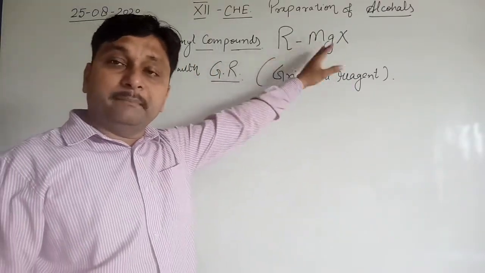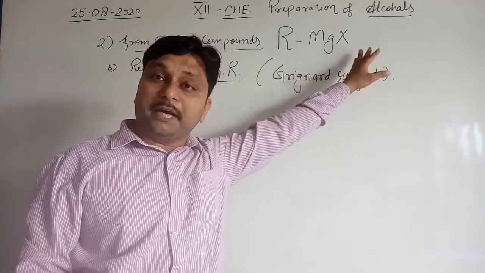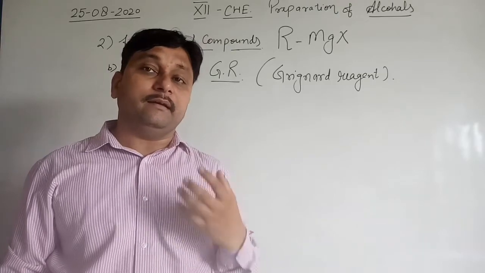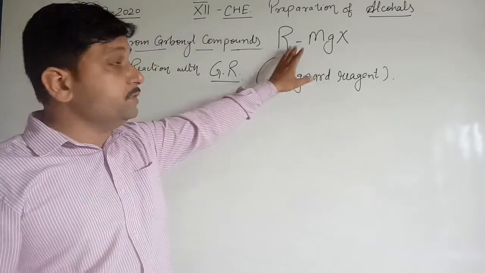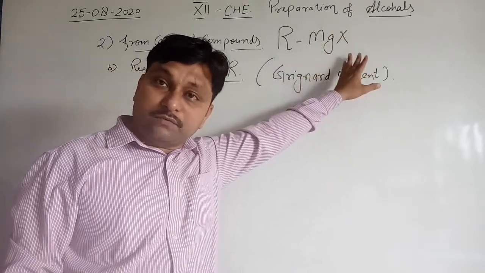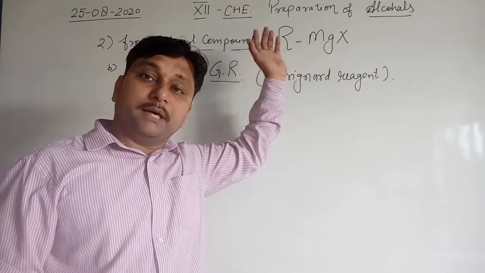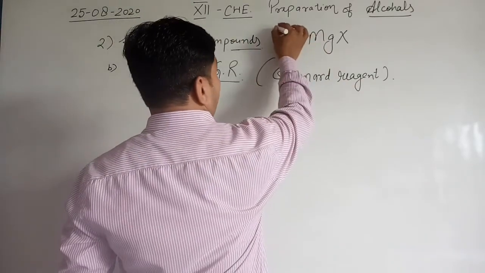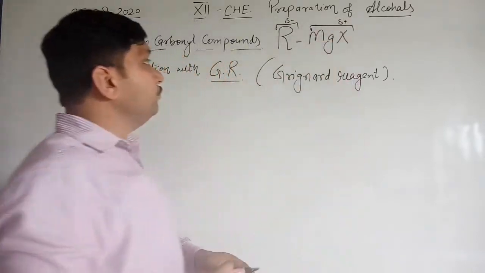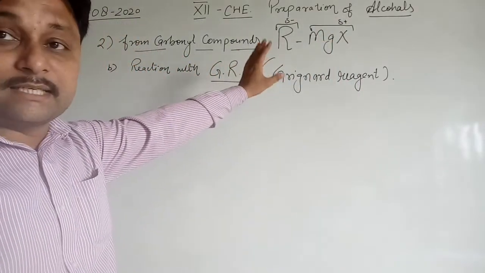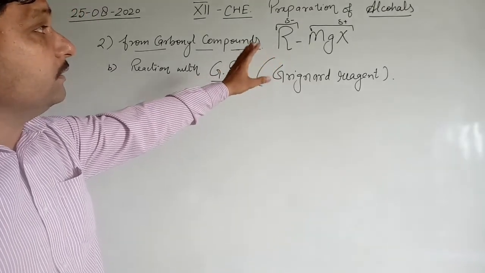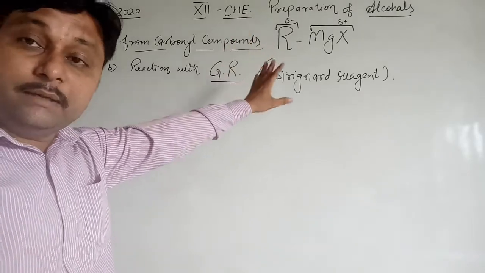R is the alkyl group, Mg is magnesium, X is any halide, that may be chloride, bromide or iodide. Most probably bromide or iodide behave as Grignard reagents. So RMgX is a Grignard reagent in which MgX has partially positive character and R has partially negative character. So R represents the partially negative part, and MgX is the other part of the Grignard, behaving as partially positive.